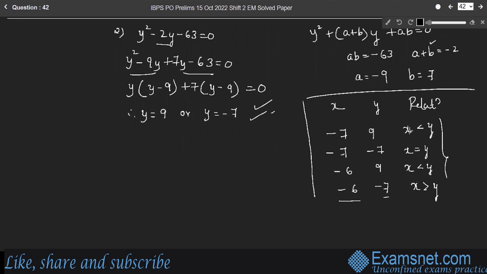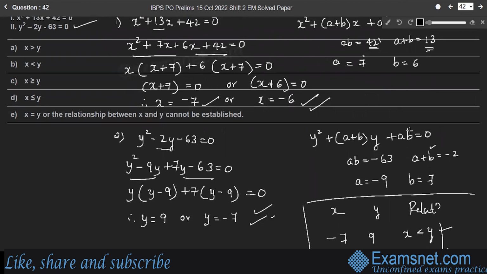So we cannot conclude the relationship between x and y. In two cases, x is less than y. In one case, it is equal to y. In the other case, x is greater than y. Therefore, the relationship between x and y cannot be determined. Look at the options: the relationship between x and y cannot be established. Option E is the answer.